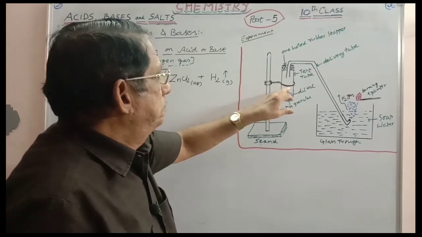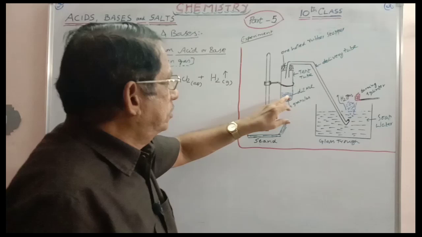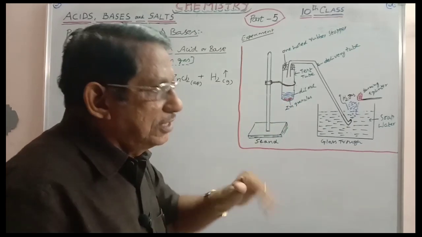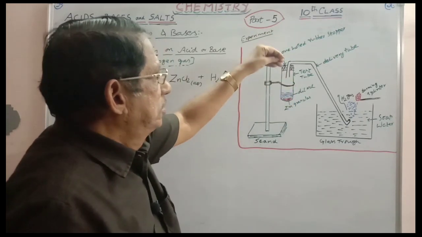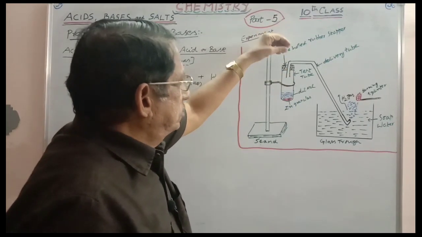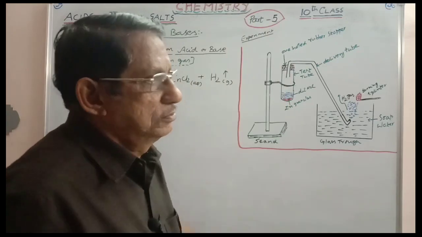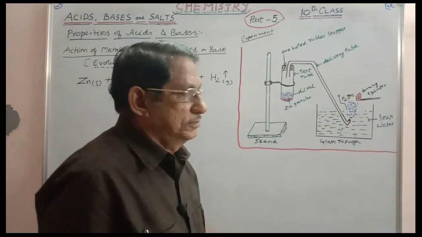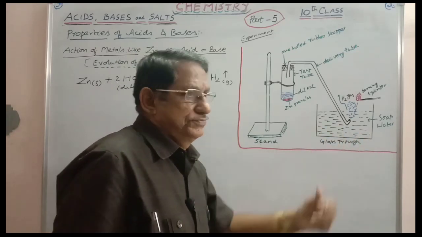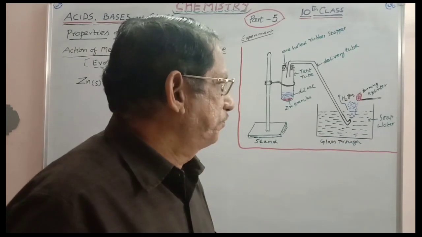Into this test tube, you have to take dilute HCl and then add zinc granules. Removing the stopper once, you add the zinc granules and replace it immediately. The other end of the delivery tube is placed in soap water. Soap water is present in a glass trough, or any trough we can take.